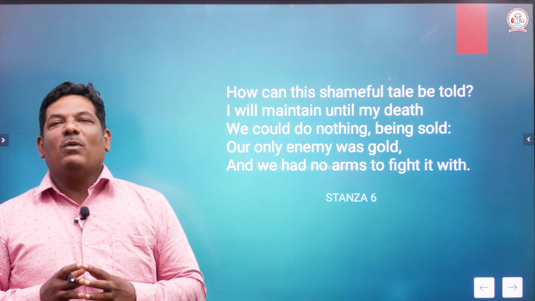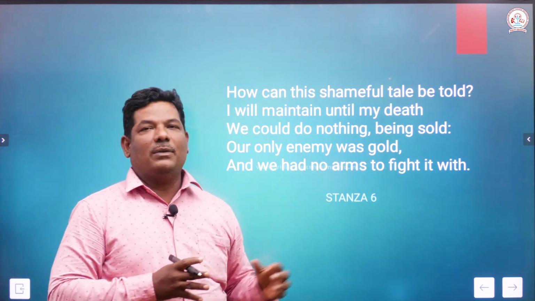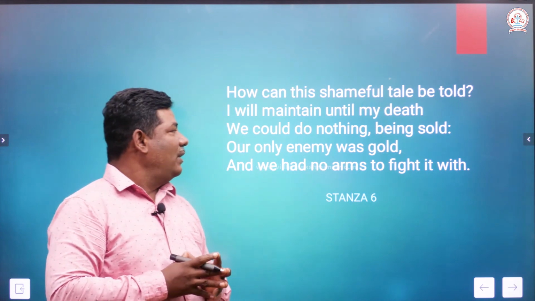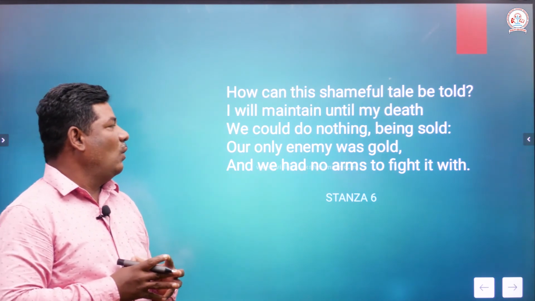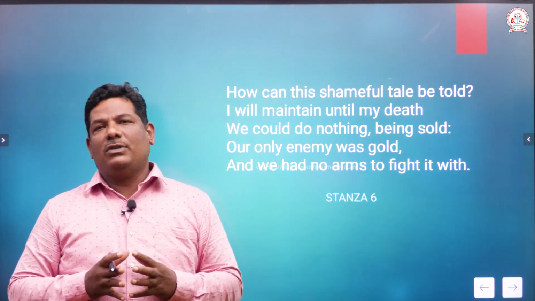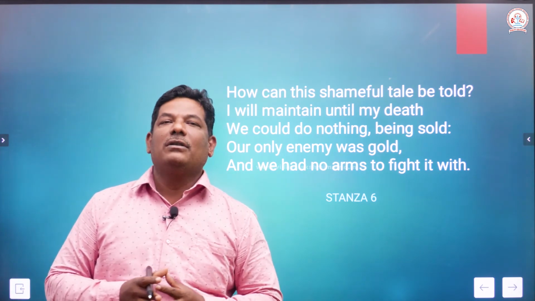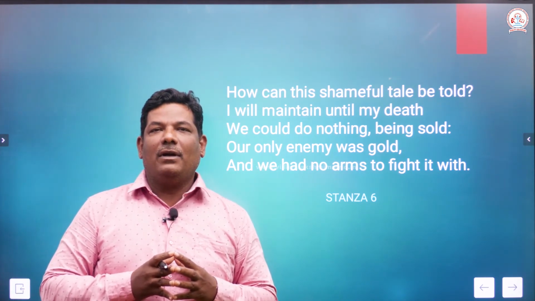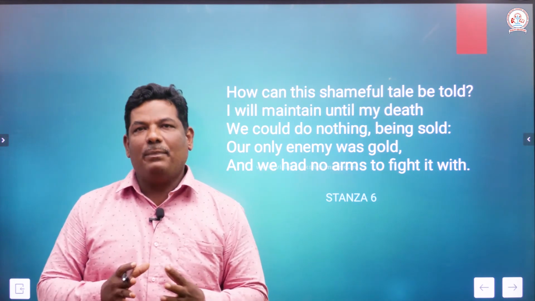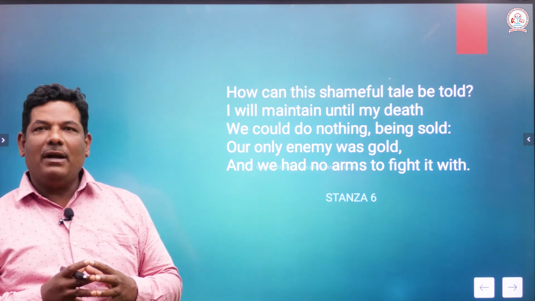Our only enemy was gold. He calls the enemy gold. It's a personification. He calls gold an enemy, right? Our only enemy was gold. And we had no arms to fight it with. Of course, we have arms to fight with real enemies. We do not have any weapons to fight with an enemy like gold, right?